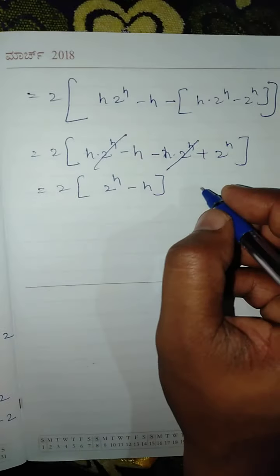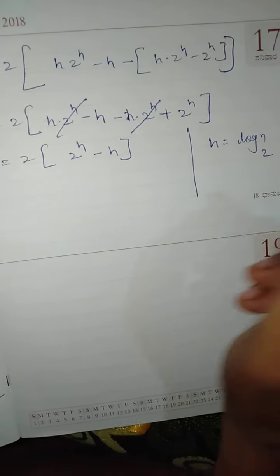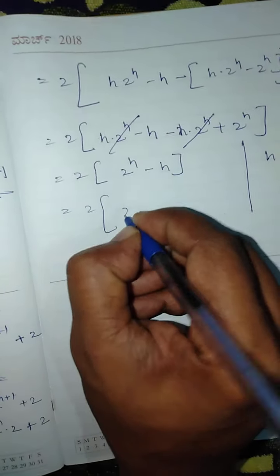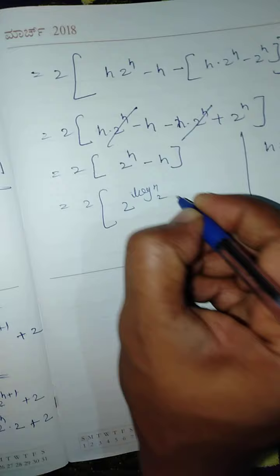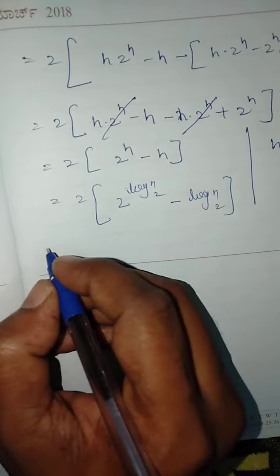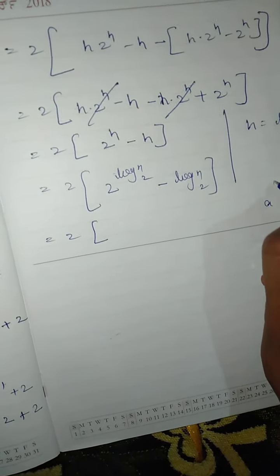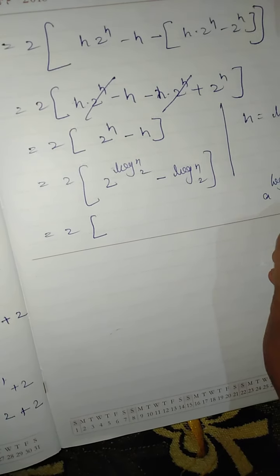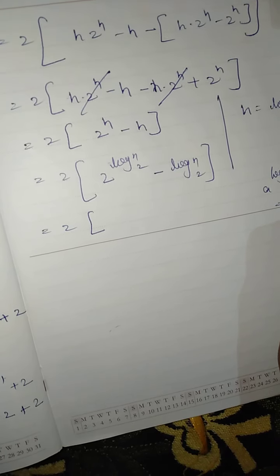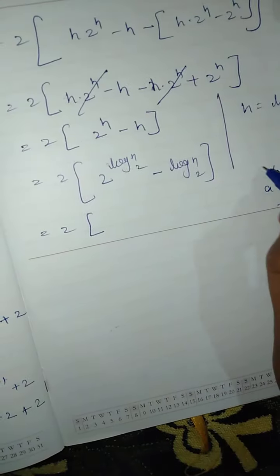All right, we shall now substitute for h. What is h? h is given by log n base 2, the height of the tree. So 2 into 2 to the power log n base 2, minus log n base 2. What is this? a to the power log x base b can be given by x to the power log a base b, okay, so this is the formula.